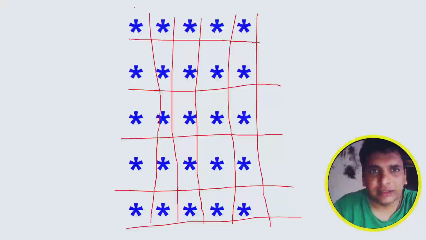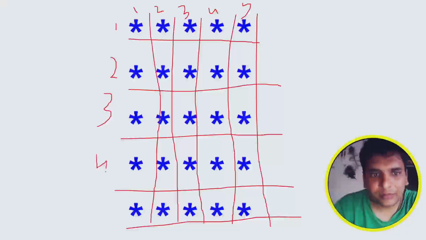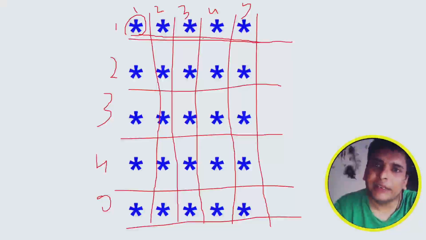So here I can say this is column 1, column 2, column 3, 4, 5. And here we have the rows 1, 2, 3, 4, 5. See, for every row, if I'm printing one star, all the stars should be printed here. So let's see how we can print this.